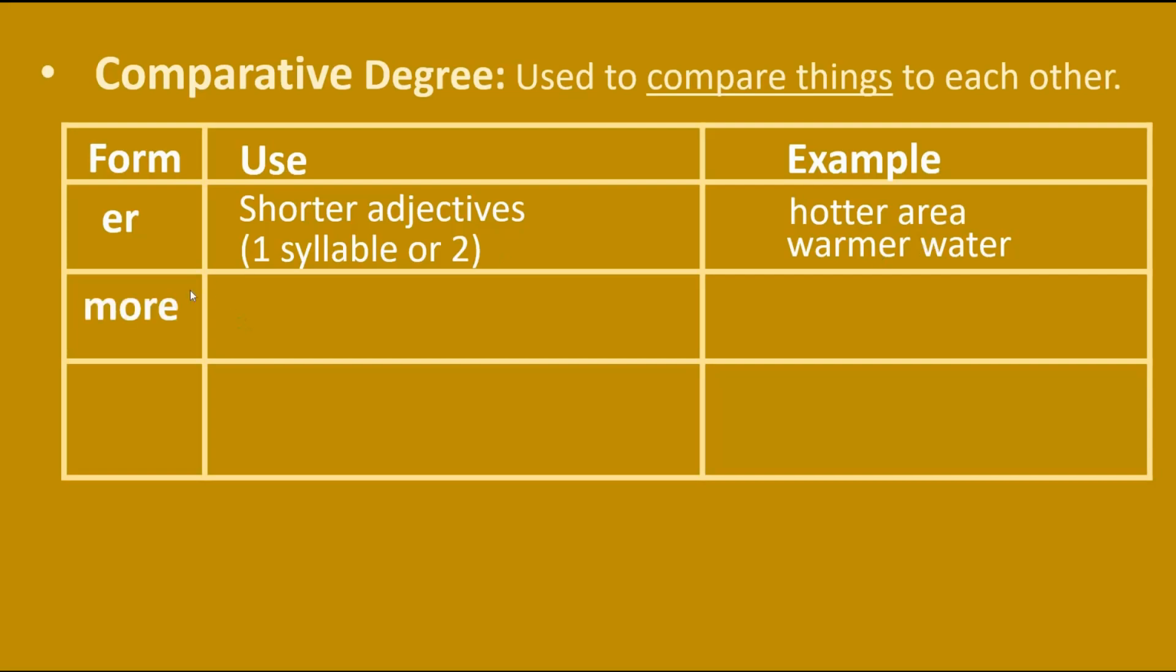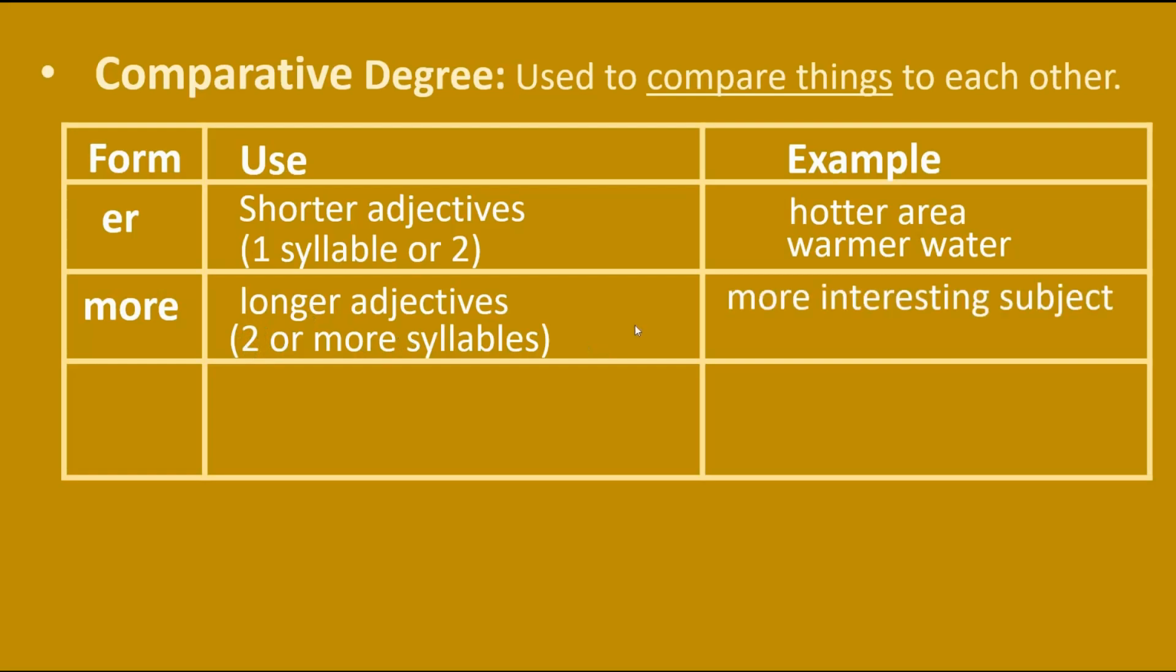Next form is we have the more. More is used for longer adjectives, and it is used for two or more syllables. Example, more interesting subject. So we have here interesting, which consists of two or more syllables. More interesting subject. More comfortable couch.